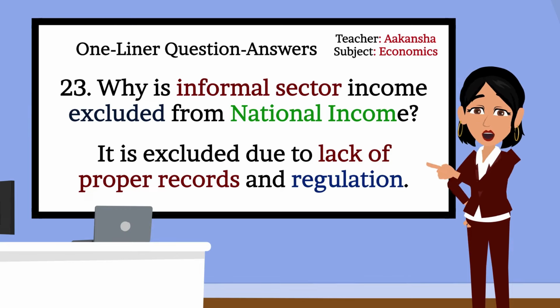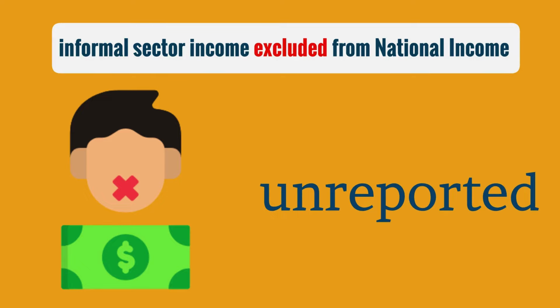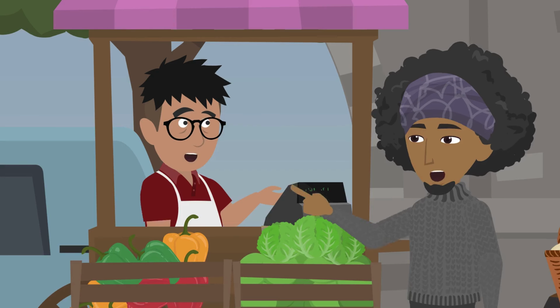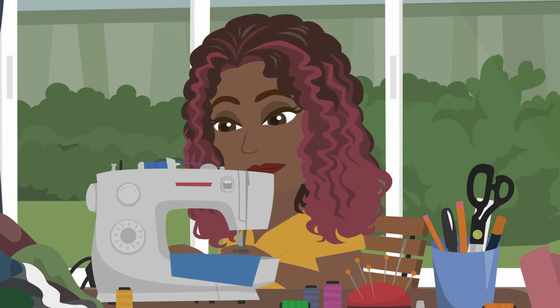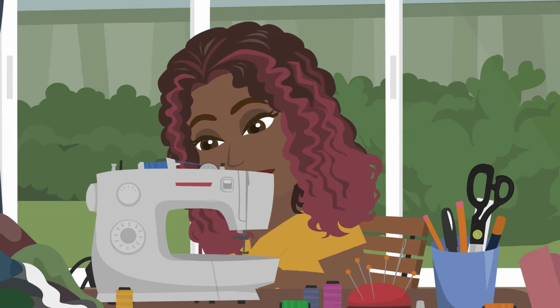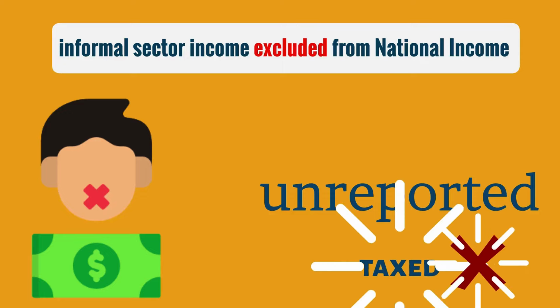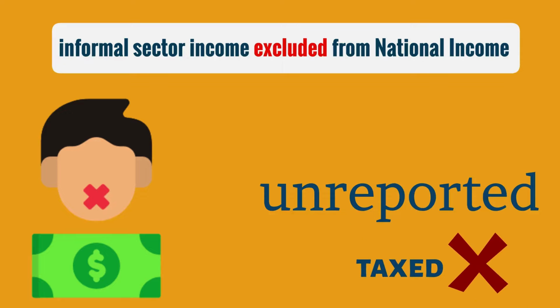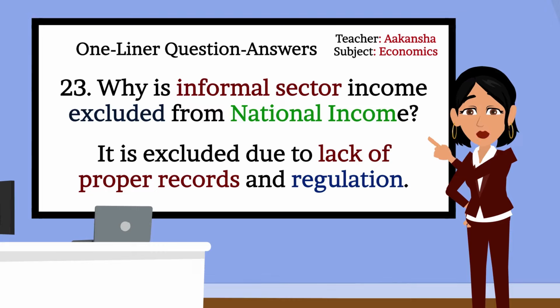Can you explain it a bit more? Informal activities are often unreported and cannot be accurately measured. For example, a street vendor selling vegetables or a local tailor stitching clothes at home may not officially report their earnings to the government. Since their income is not taxed or recorded in official accounts, it is excluded from the national income calculation. Very well explained, Vansh.